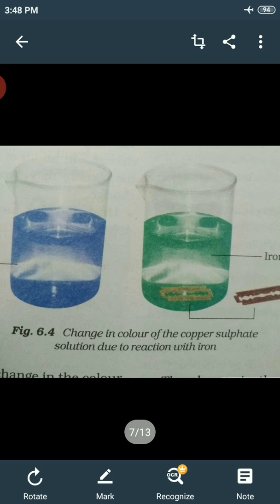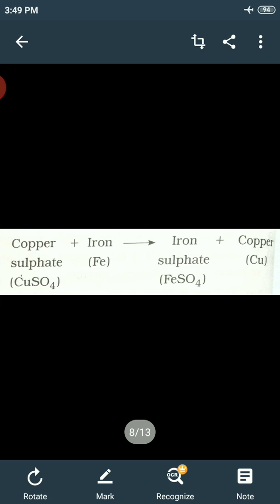So we can write this as a chemical reaction: copper sulfate, when it reacts with iron, gives iron sulfate and copper. The copper sulfate is bluish in color, and iron sulfate is greenish in color. So here also we are getting two different substances.